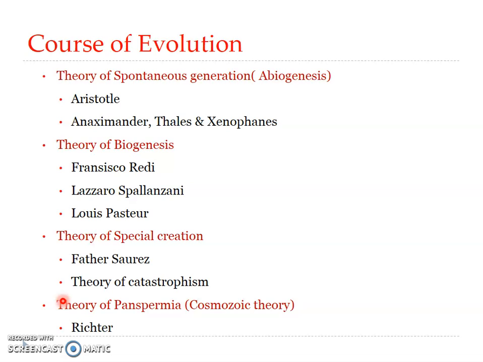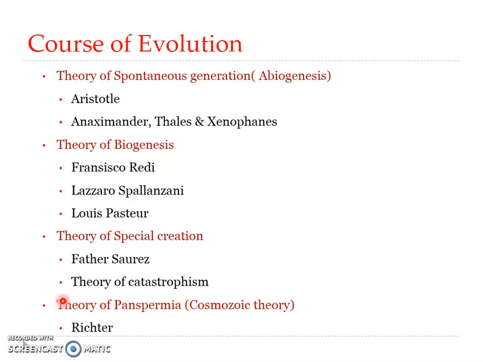Thus, the ancient Egyptians believed that the mud of the Nile River could give rise to living creatures when warmed by the sun. Frogs, toads, snakes, and even crocodiles were believed to arise in this way. Ancient Greek philosophers like Aristotle held the view that insects and maggots originated from decaying fish, and fishes originated from mud. Even large and complex animals like rats were believed to have arisen spontaneously from non-living matter.